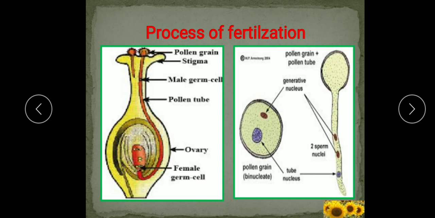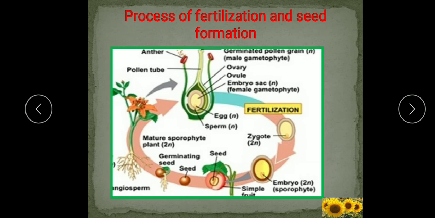So, what are the different steps here in the process of fertilization? I will show you here again. The pollen grain reaches the stigma, then forms the pollen tube. In the pollen tube, what is present? Male gametes. They reach the ovule. In the ovule, the egg cell is there.